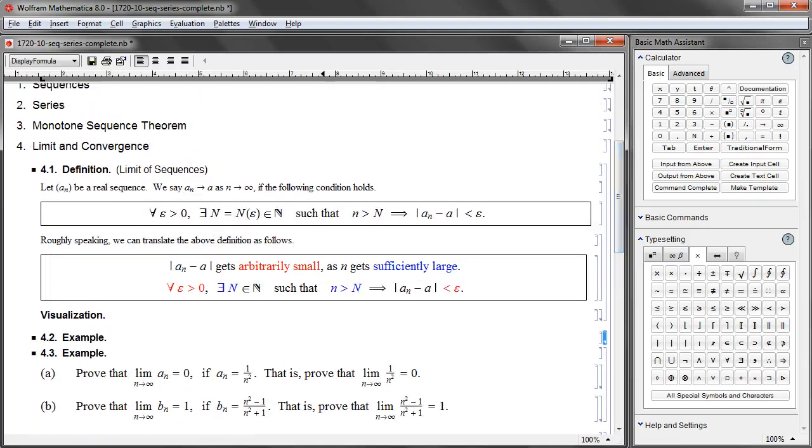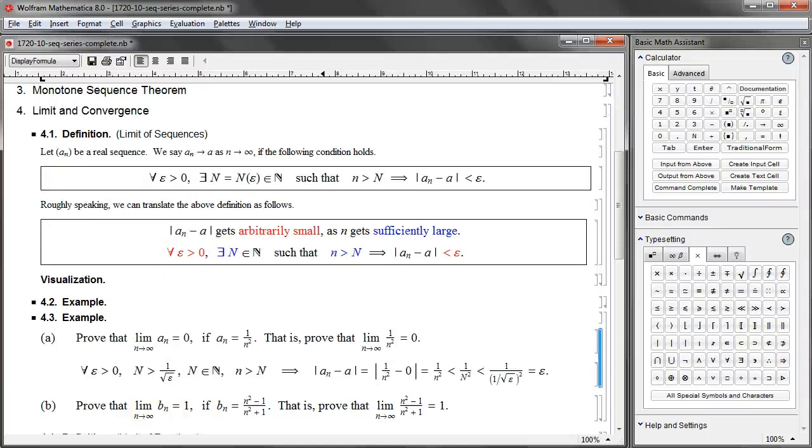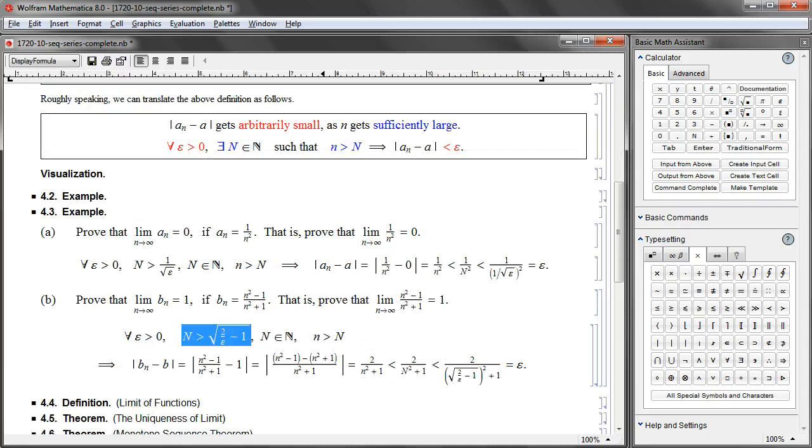In these examples, the key was to find out what is capital N, and we could algebraically manipulate 1 over n squared minus 0, or n squared minus 1 over n squared plus 1 minus 1, and with some appropriate epsilon values, we can find out exactly what kind of bound we need, or something like that, which is a little bit more complicated.